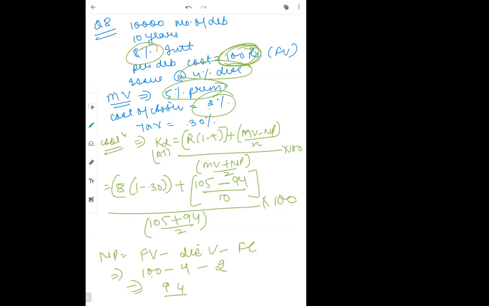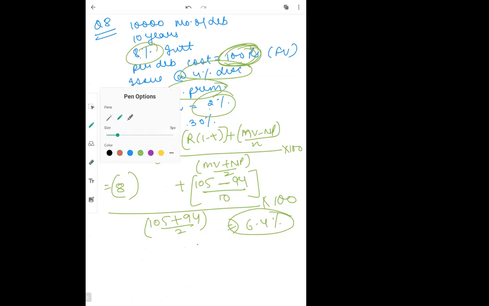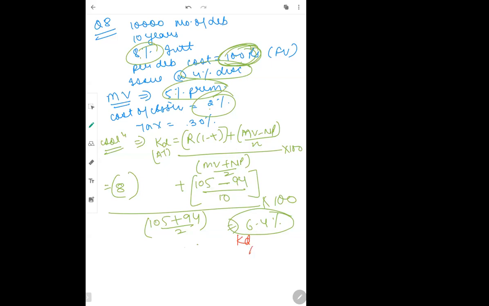$6.4, ma'am. So final answer we are getting as 6.4%. This is after tax. Now the question also wanted before tax. Before tax करना है तो क्या करना है? You have to just remove this one. Then you will get before tax. Rest all things remain the same. This is after tax. KD after tax is 6.4%.